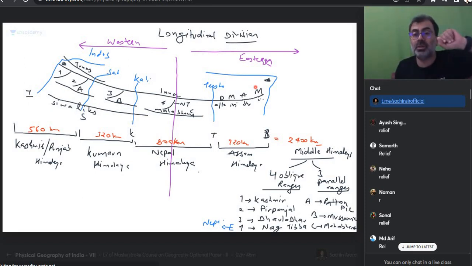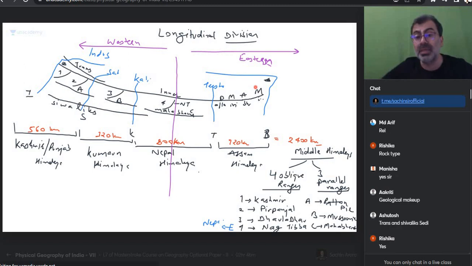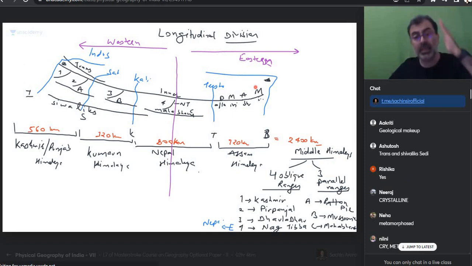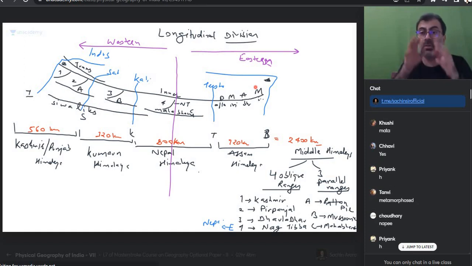Structure. If a question comes on structure, remember structure is about geology, about the folds, about the faults. You say Himalaya has a very variable structure. Structure will depend upon which Himalaya. If it is Trans Himalaya, its structure is marine sediments. Its structure is simple folds, symmetrical and slightly asymmetrical folds. Get that? But if we are talking about middle and inner Himalayas, they are sedimentary as well as crystalline. They are sedimentary, crystalline, and Neha has put the word metamorphosed. I am okay with that. They show complex folding and faulting. They show isoclinal and overthrust faults. Eventually, many nappe formations also happen over there. Get that? Rocks are highly crushed and metamorphosed.